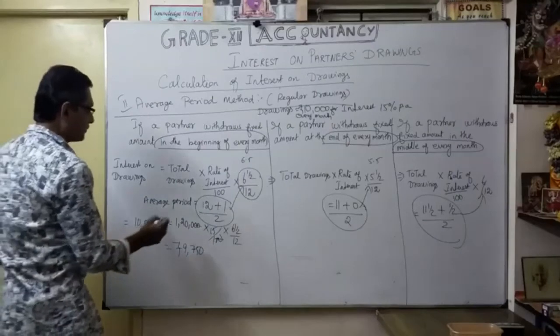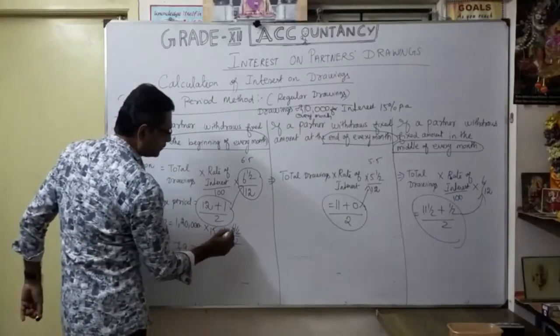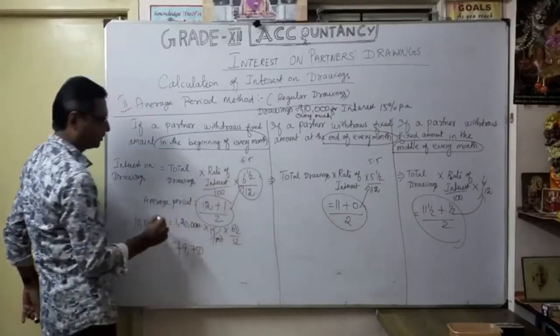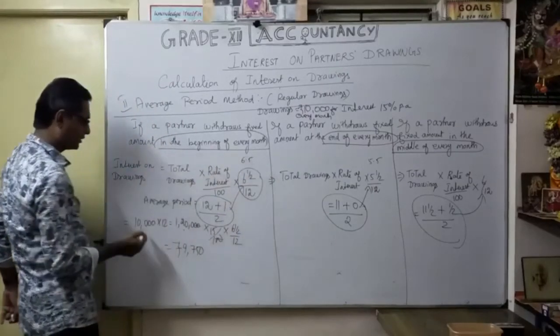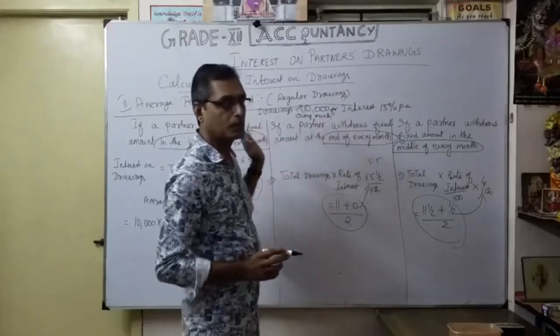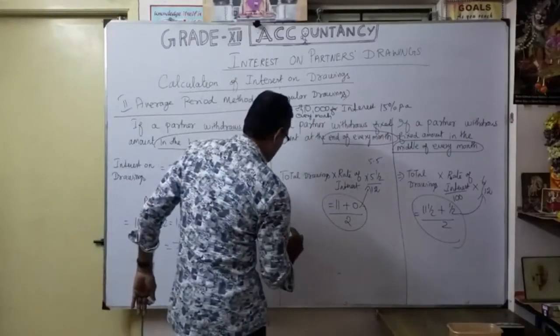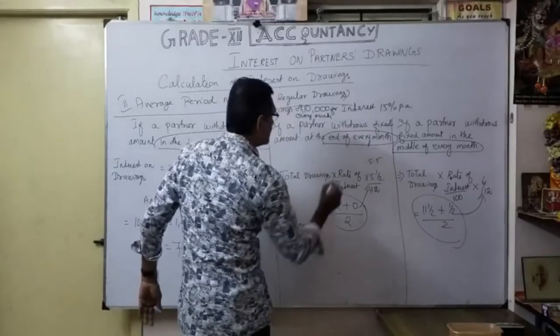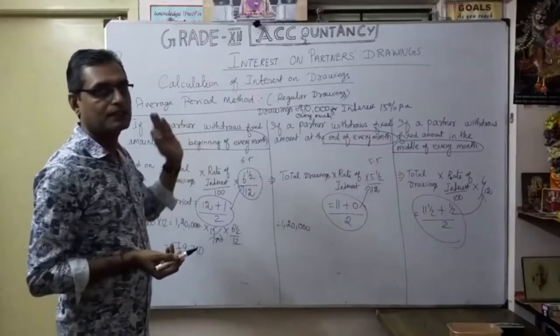Okay, so understood. That's total drawings into rate of interest into 6 1 by 2 divided by 12, then simplification, for the beginning of every month. So the interest on drawings is 9,750. If the partner withdraws the same 10,000 every month, total drawings come to 1,20,000. Here it is the beginning of every month.